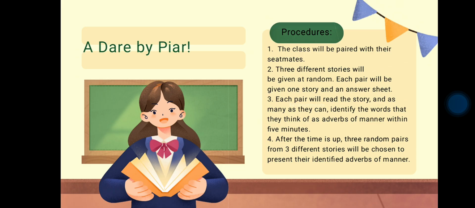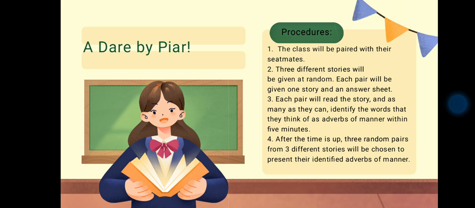Each pair will be given one story and an answer sheet. Number 3, each pair will read the story and, as many as they can, identify the words that they think are adverbs of manner within 5 minutes only.